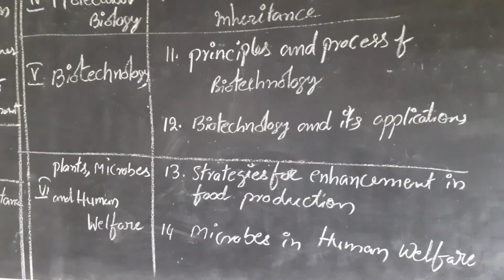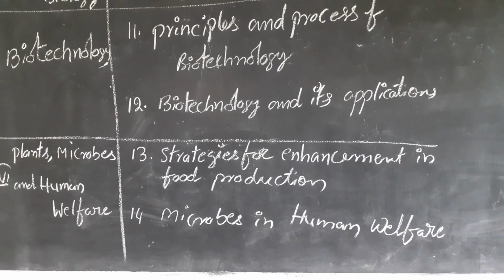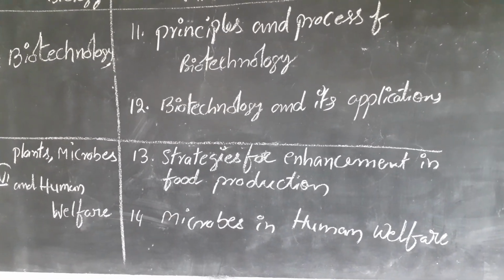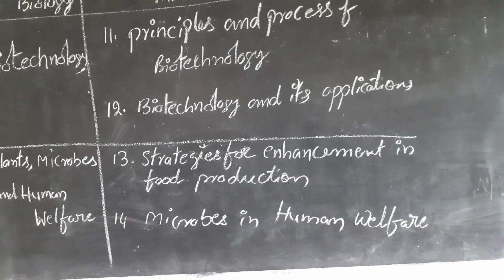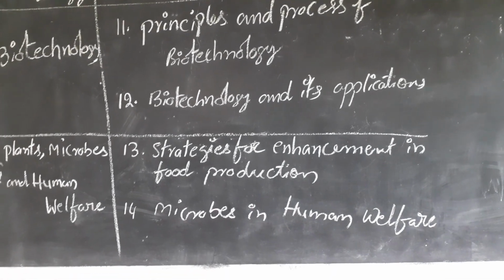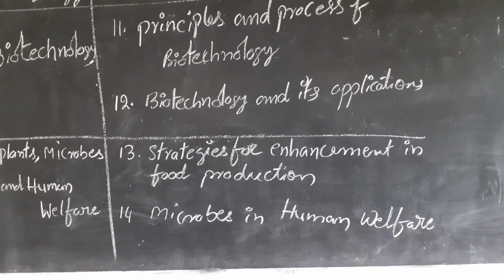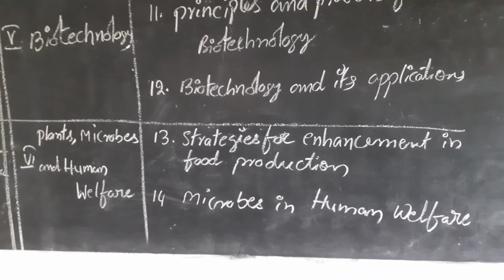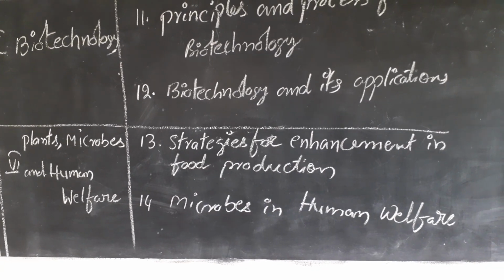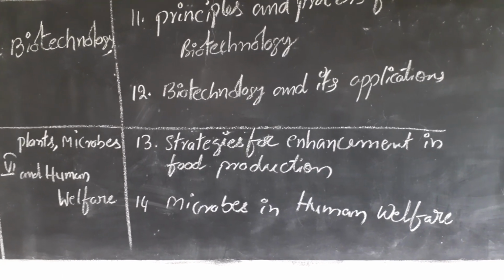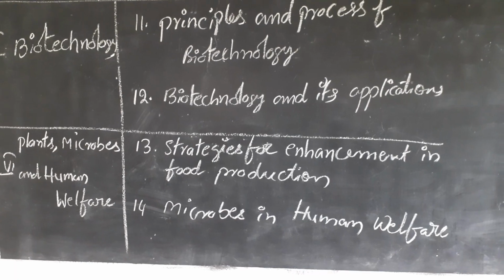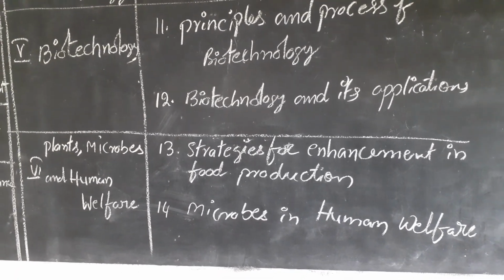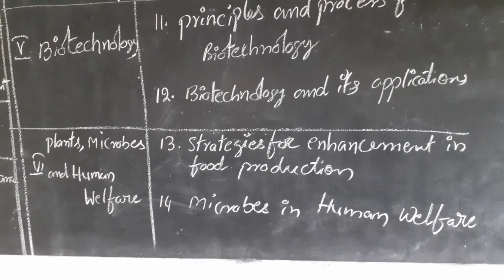Microbial organisms like viruses, fungi and bacteria are useful for human life and human welfare. What useful things are presented in this chapter, we'll study, okay. That is called microbes in human welfare, right? From this chapter also we get 8 marks, long answer type questions.